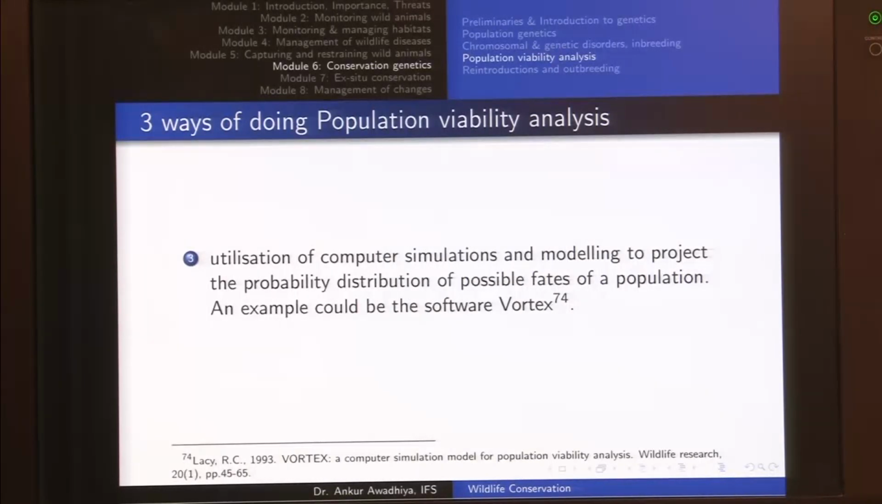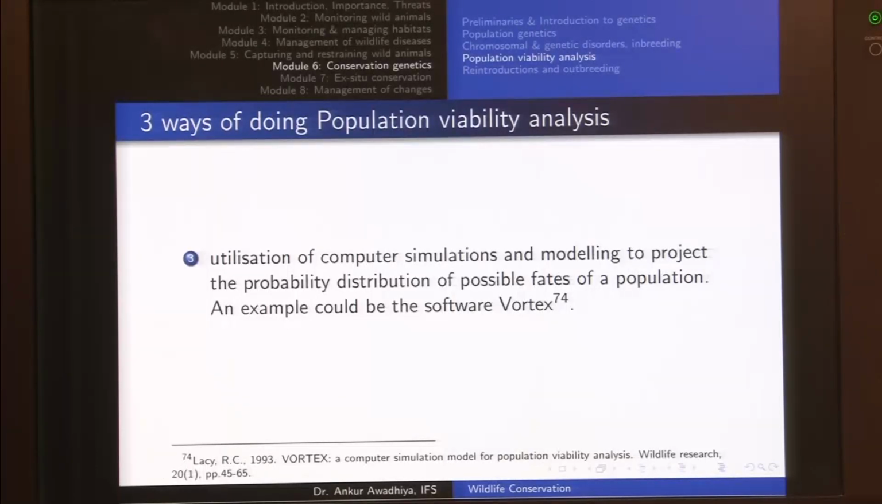But these days, because we have quite a good amount of computing power, this is our third method that we use most often. So, this is utilization of computer simulations and modeling to project the probability distribution of possible fates of a population. An example is the software Vortex. So, what we are doing here is that we are using a computer to do a brute force analysis.